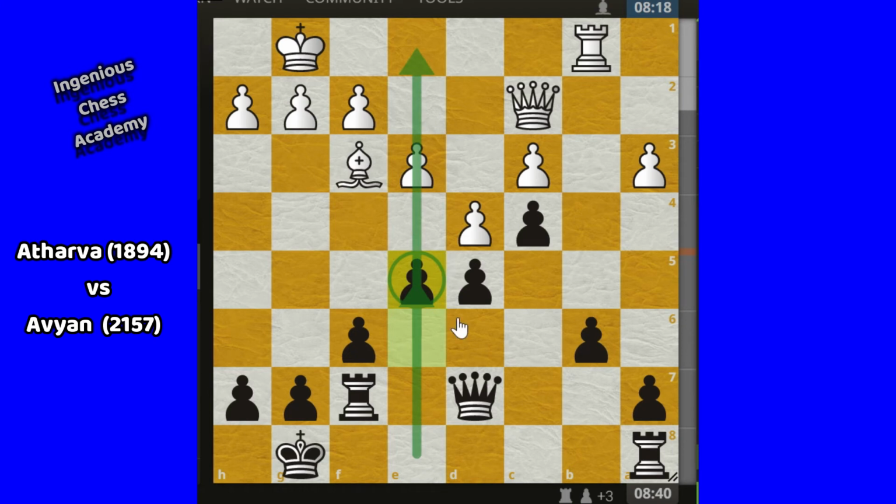If I don't open up this game, then my two rooks will not be working properly. For that reason, he played e5, pawn to e5. Now Atharva played e4. Atharva is not capturing this one.